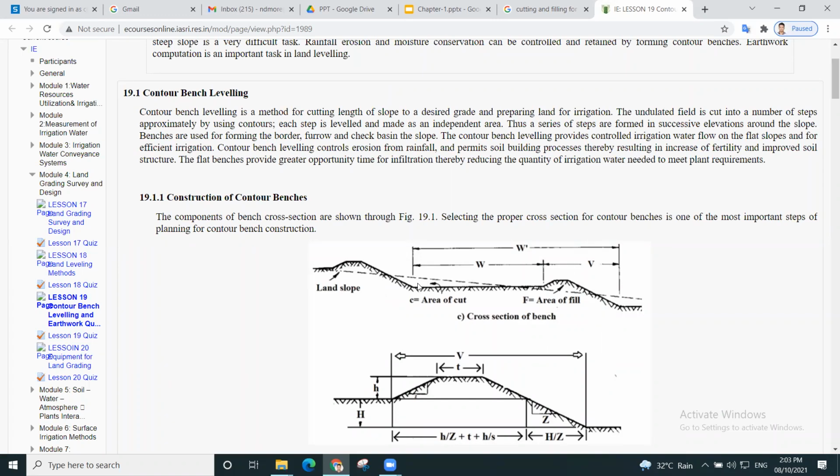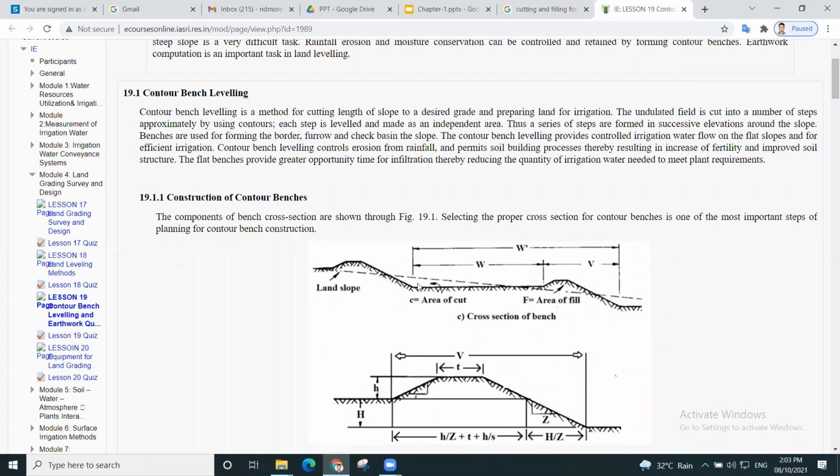So the transportation cost will increase, the material cost will go on increasing because we require more filling as compared to the cutting. If the filling material required is more than the cutting material, our site will not be economical.